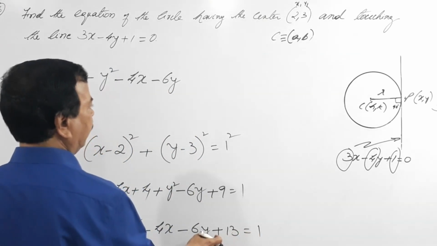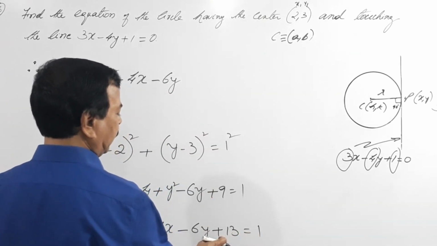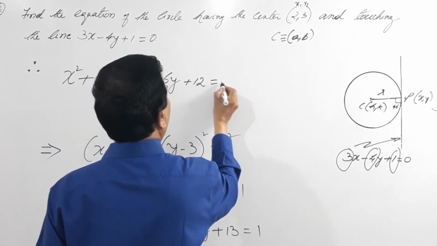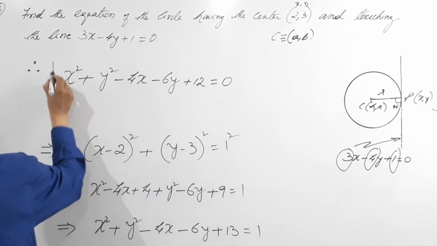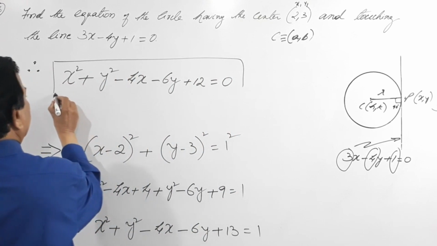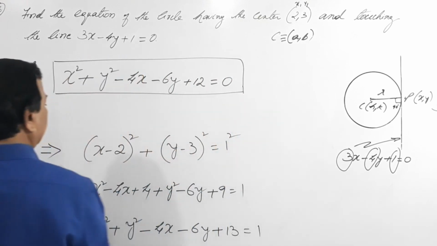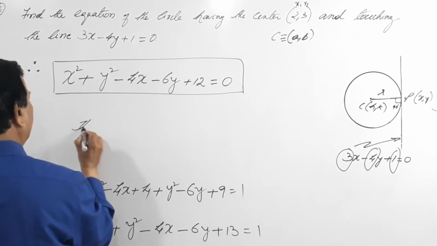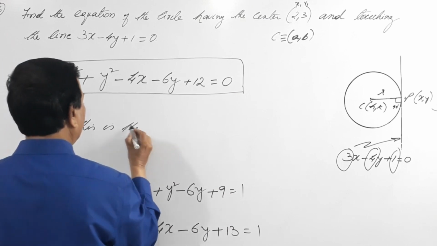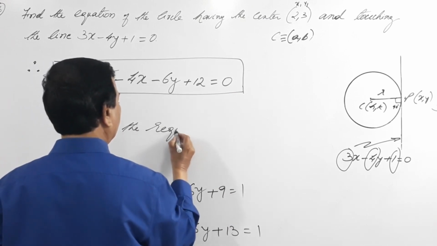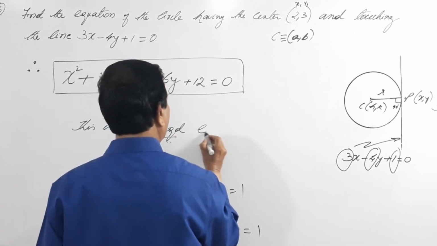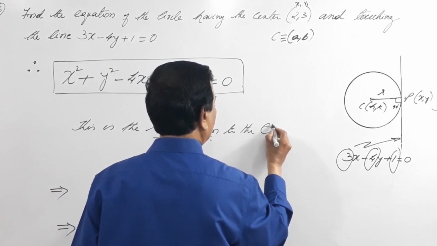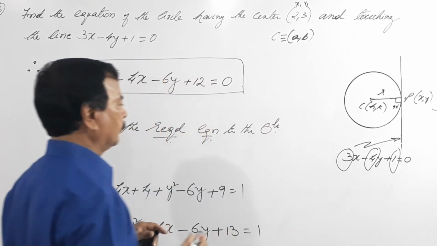So if you bring this one to the left hand side, plus 13 minus 1 becomes plus 12 equals 0. This is the required equation to the circle.